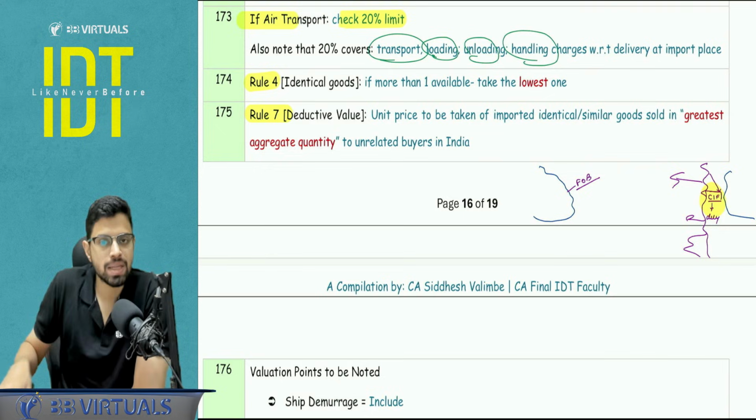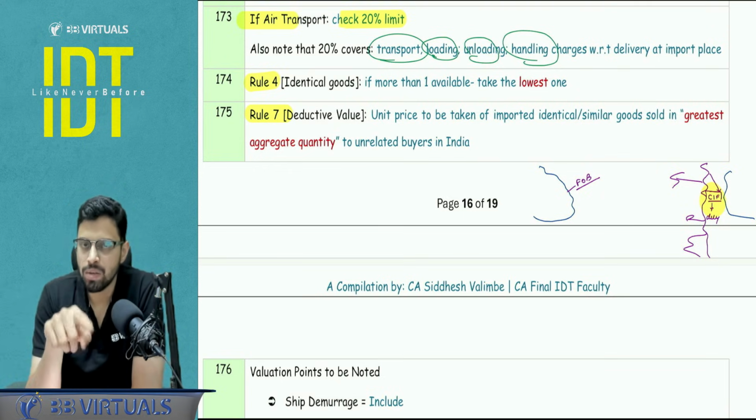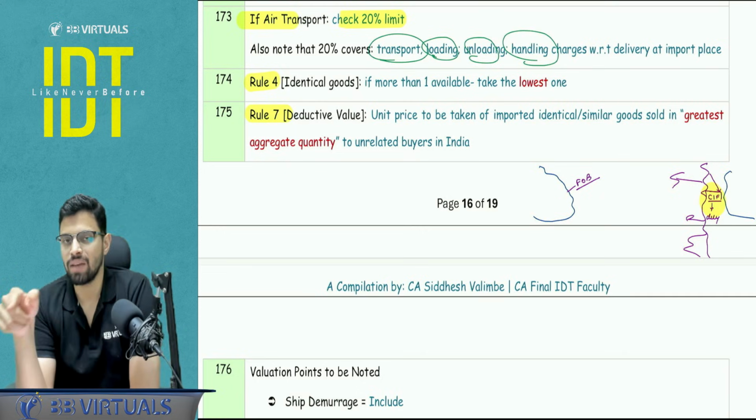Rule number 4 and rule number 7. Rule number 4 is the identical goods rule when we calculate the CVR import rules. If there is more than one price available, you have to pick the lowest value. In rule 7, if there is more than one price available, what is rule 7?